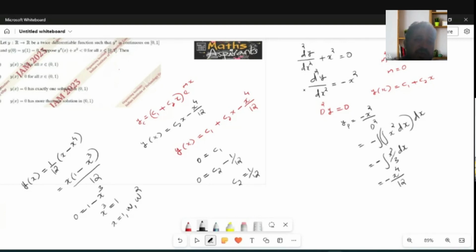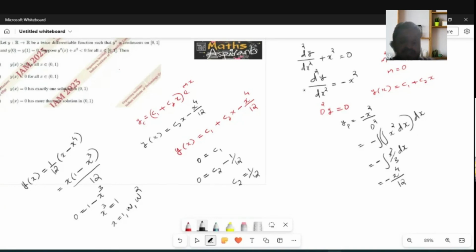No, that is wrong. Y of x has exactly one solution in the open interval 0, 1. No, that is also wrong. It's an open interval. If it is a closed interval, then it has exactly one solution. Y of x is less than 0 for all x belonging to 0, 1? Y of x is greater than 0 for all x belonging to the open interval 0, 1? Let's see those two options.